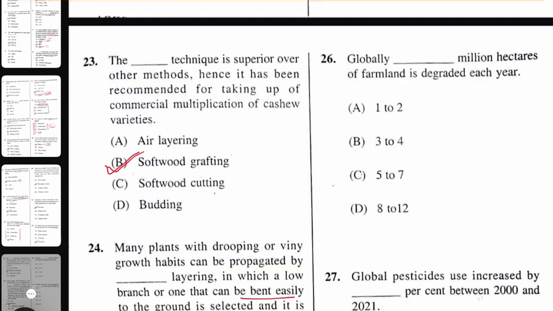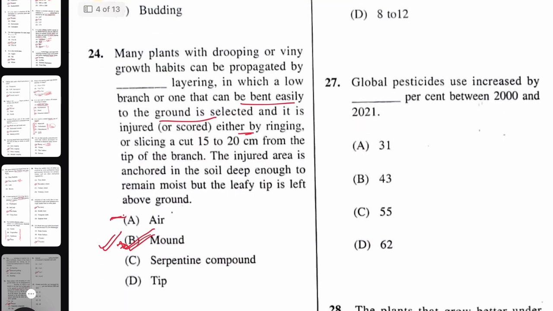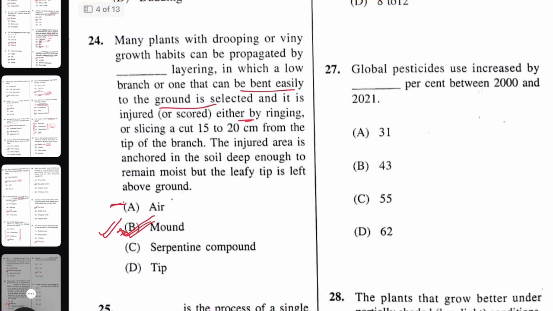Next question. Globally, dash million hectares of farmland is degraded each year. The right answer will be 5 to 7 million hectare. Next question. Global pesticide use increased by dash percent between 2000 to 2021.